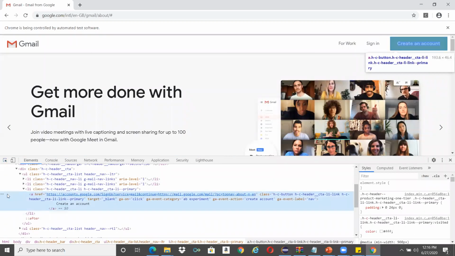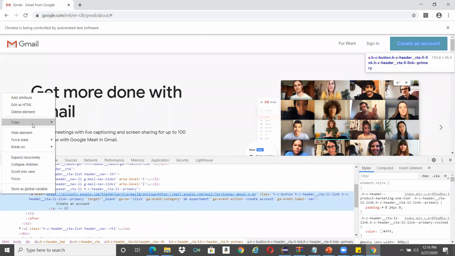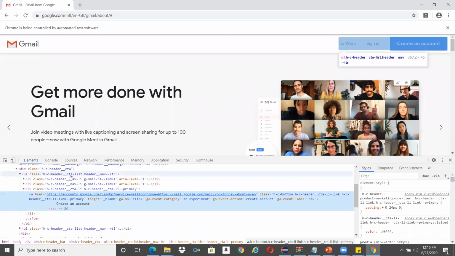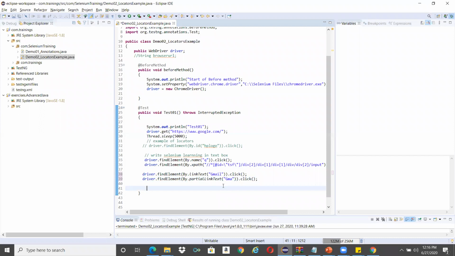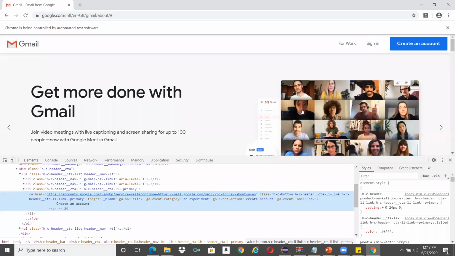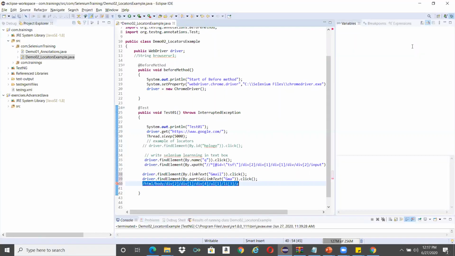Here on the left side, we can definitely see three dots, and go here, copy XPath. This will definitely give you the XPath, but this is called absolute XPath. This XPath is taken right from the beginning of the DOM structure, from the HTML body. As the days progress, today we will be able to uniquely identify the create an account button with this particular XPath, no doubt about it.